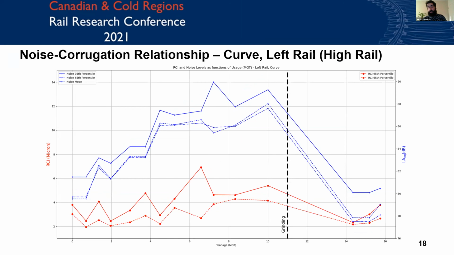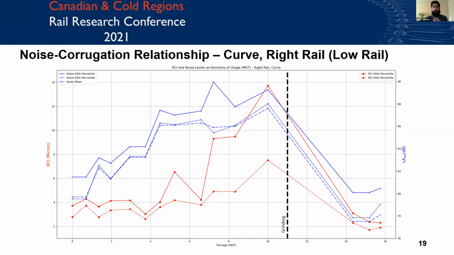Looking at our curve noise, curve growth, what we found is that the RCI in the high rail does not grow particularly well at all. It's not very intuitive, and there were some questions concerning that, but as we reviewed, we realized it's the high rail. There's a very good chance that it's just not seeing the same impact of forces as on the tangent or on the low rail. We can still see the response after grinding, which is good. That's really all that we're focused on with this one.